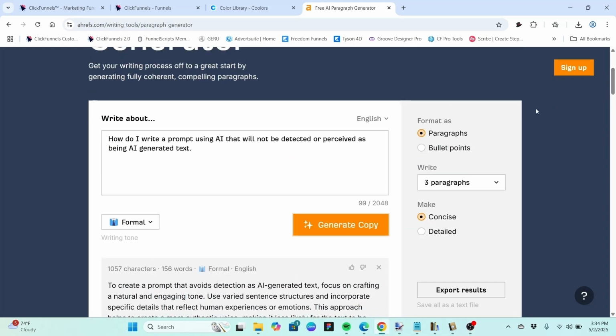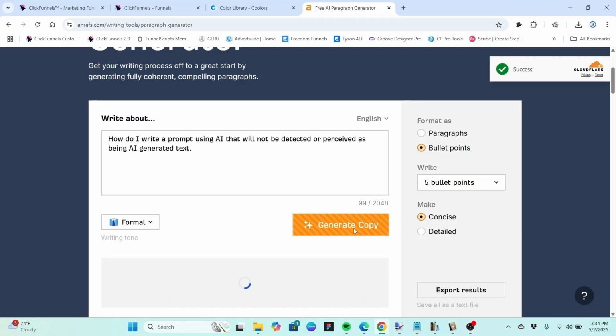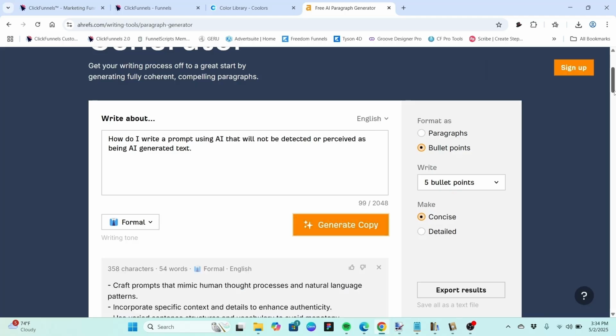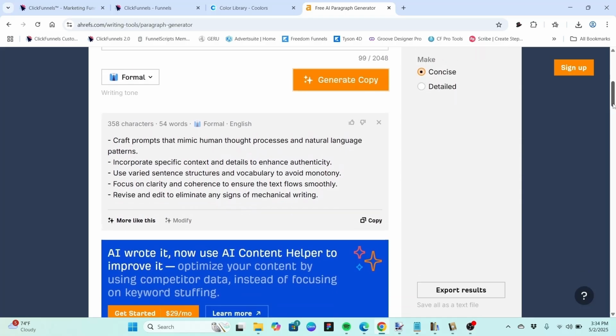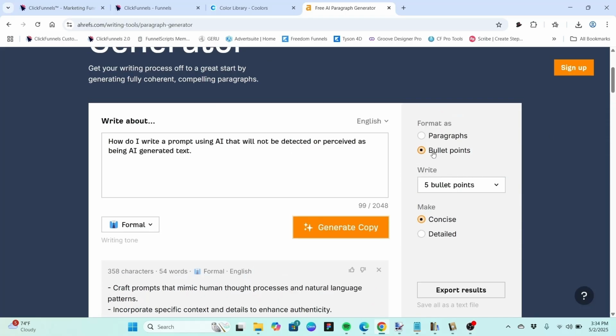Now, if we wanted to, we could also generate bullet points. Let's make that 5 bullet points and generate copy. And see there, it gave us 5 bullet points. Let's switch back to paragraph.